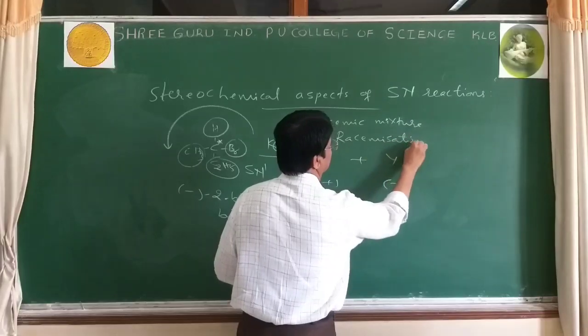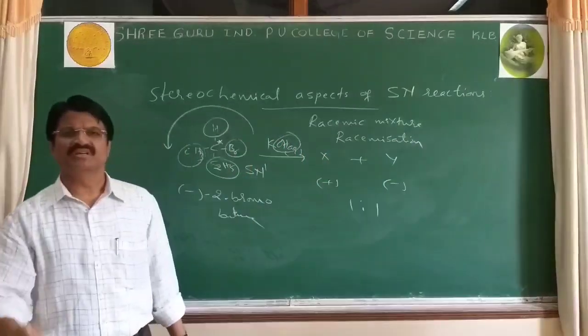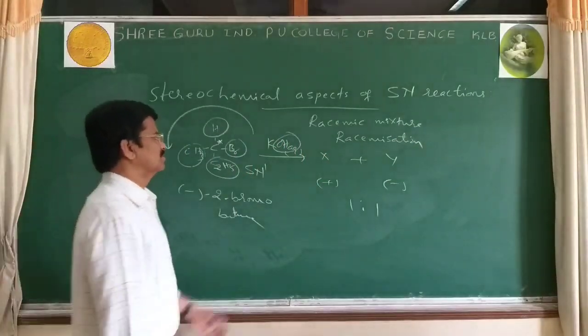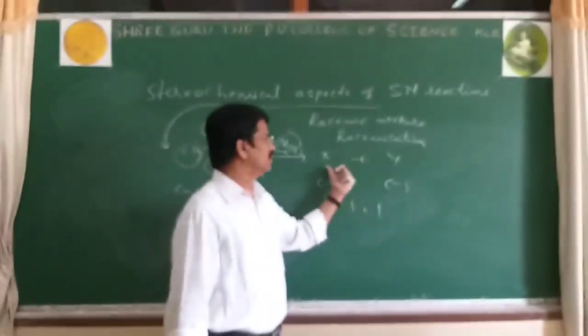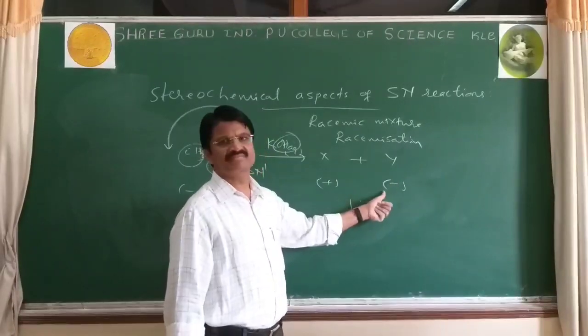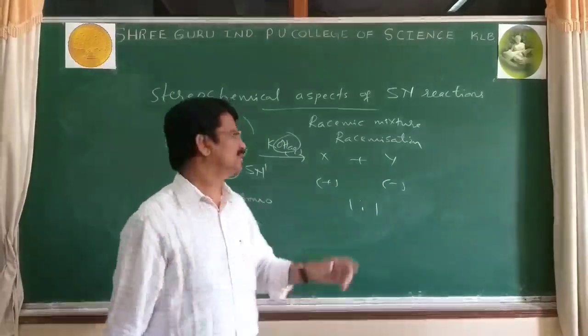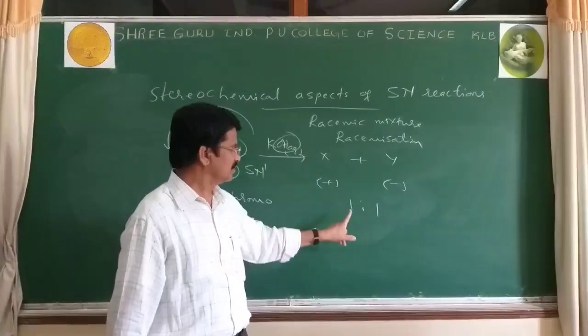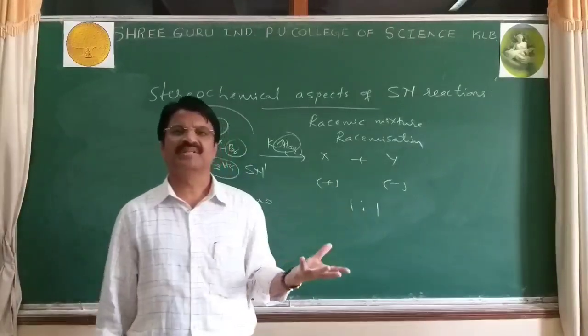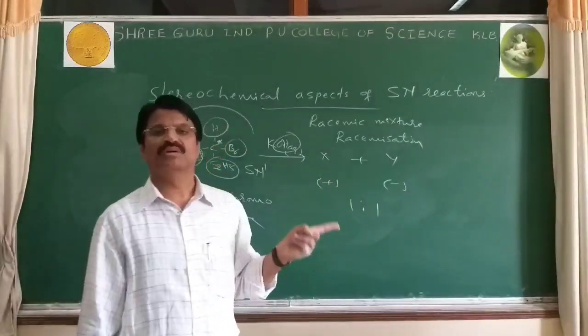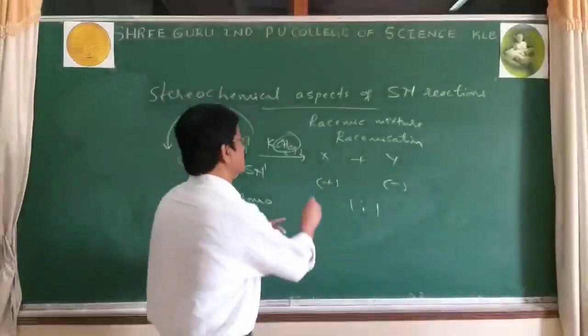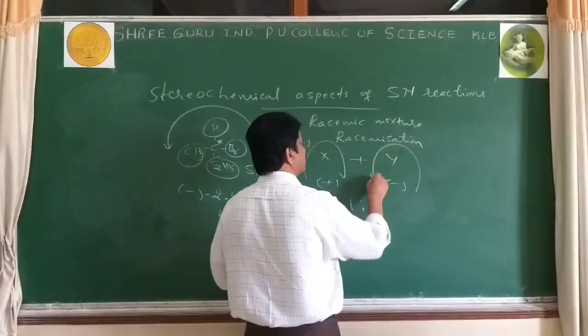Racemic mixture, racemization. A mixture of enantiomers, plus and minus: the plus form and the minus form are both there, in equal proportion. They have zero optical rotation because one rotates clockwise and the other anti-clockwise.